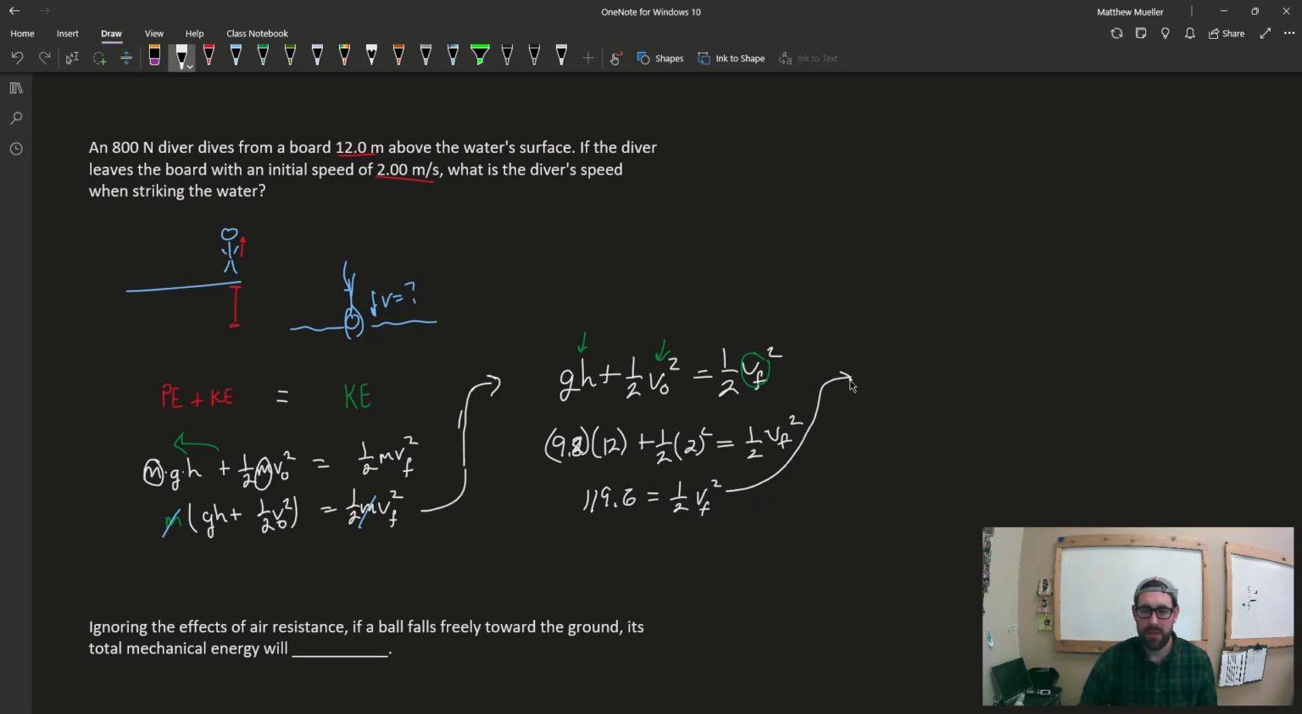Okay, continuing on here, and again, working through things, we're going to double that number. So we're going to get 239.2, and again, all I did was I multiplied by 2 to get rid of the 1/2. It's going to go vf squared, so I square root both sides, and so v final is equal to 15.47 meters per second. And we'd have to check our sig figs there, of course, but that's good enough for this example.